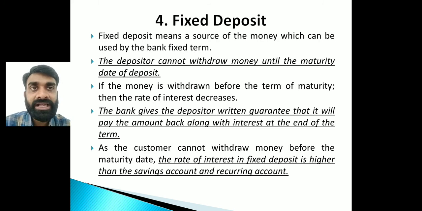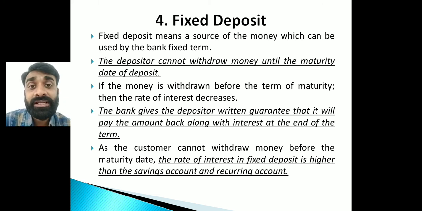And last is the fixed deposit. Understand, this fixed deposit means what? There will be a fixed lock period, say for example 5 years, and the depositor cannot withdraw the money before the completion of the time. Before 5 years I will not be able to withdraw the money, and if I withdraw before the completion of the period of 5 years, then the rate of interest is going to decrease.